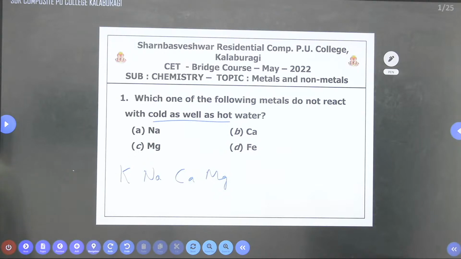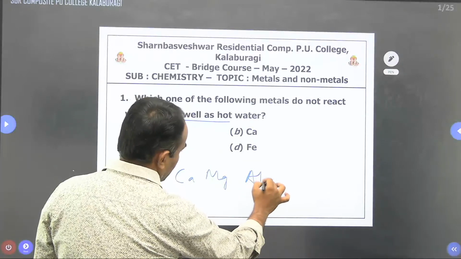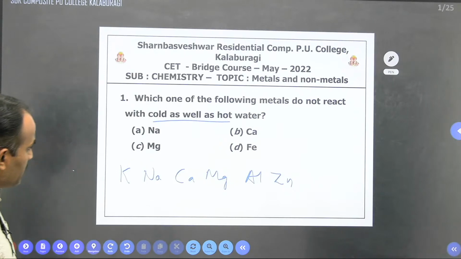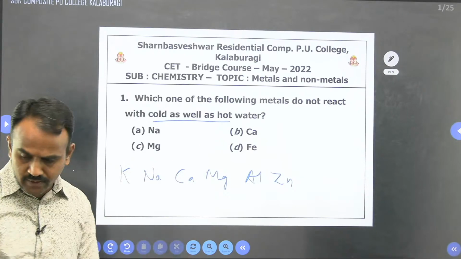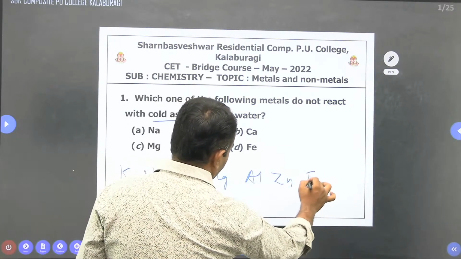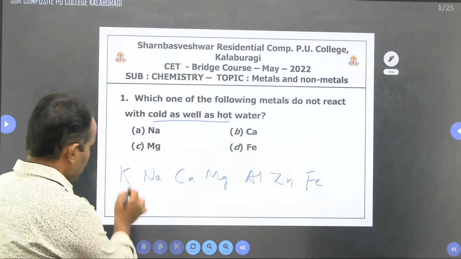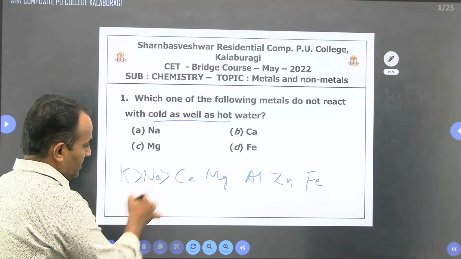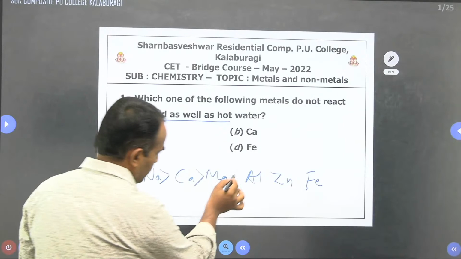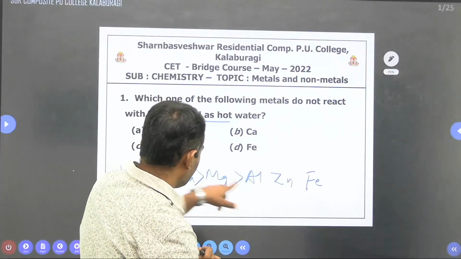After that, we can go forward. Aluminium and zinc will be there, and after zinc we can go for iron. So this is the reactivity series of these elements. Potassium is more reactive than sodium. Sodium is less reactive than potassium. Calcium is less reactive than sodium, magnesium is less than calcium, and aluminium is less than magnesium.